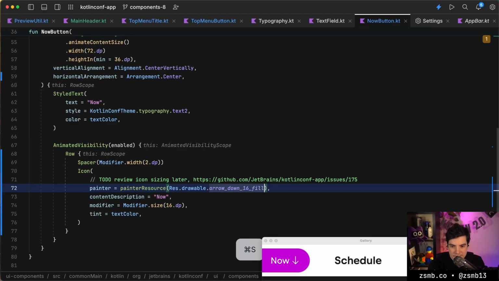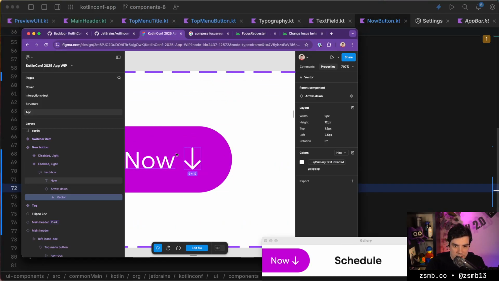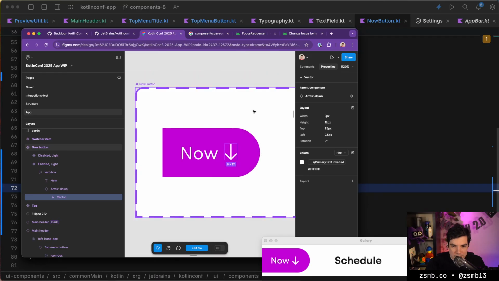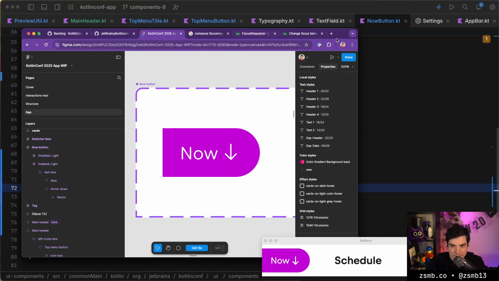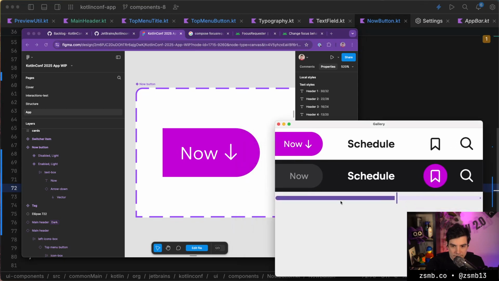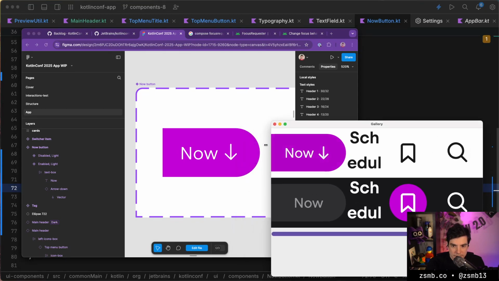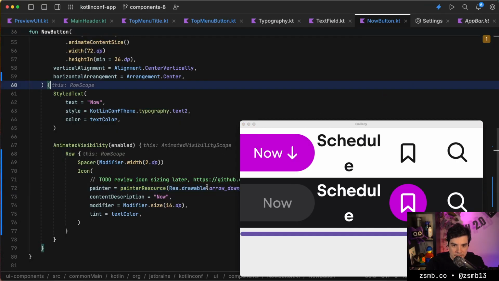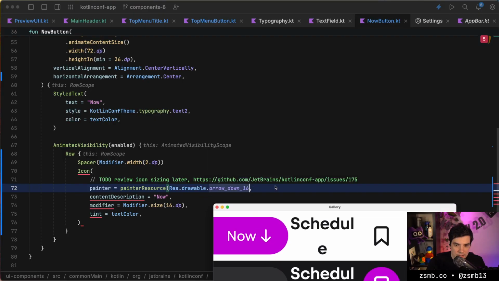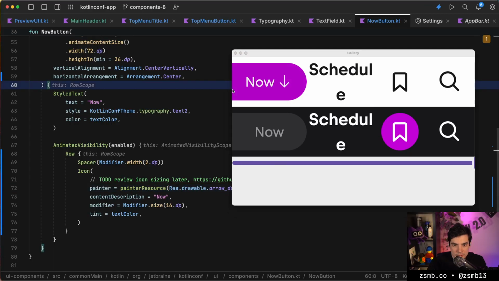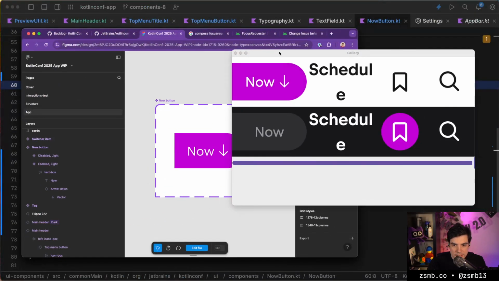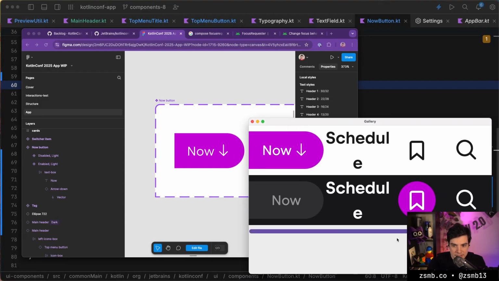There's a filled version of this. That looks like a much heavier icon. Is that too heavy or not? Hard to say. Yeah, that is too heavy. Okay. So we're going with the no fill variant. I thought I could code this without looking at it. So we're going with the no fill version. Where is it? There we go. Okay, that matches. That looks nice.